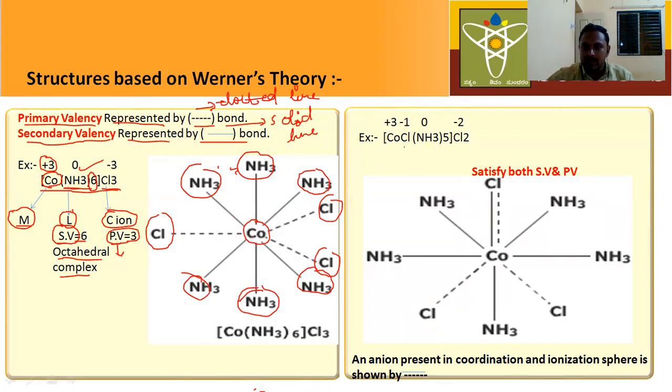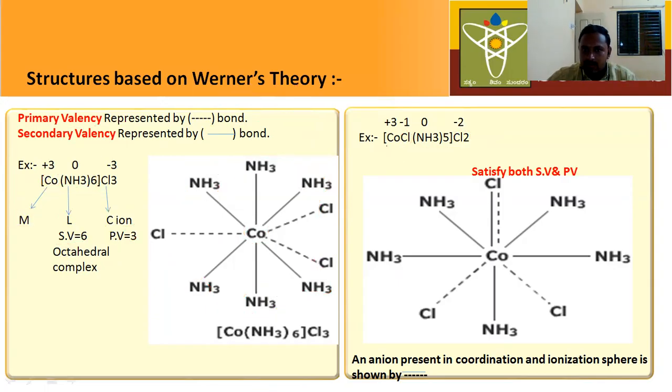Next, the second example is given here. In this case, the counter ion is also Cl minus ion, and the ligand is also Cl minus ion. We know that what is within the square bracket is called the coordination sphere.